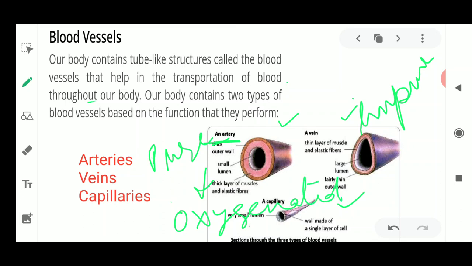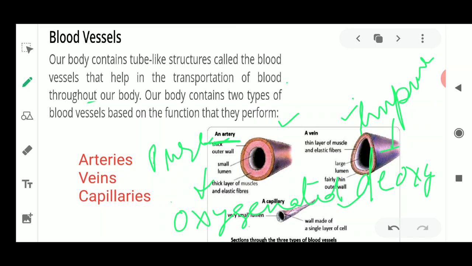Now what about impure blood? Impure blood is the blood which is deoxygenated. Now what is oxygenated and deoxygenated? Oxygenated is a long word formed by oxygen and another word. Oxygenated means the blood which contains oxygen in it, so it is pure blood. The blood which contains dissolved oxygen is known as pure blood, the blood carrying oxygen from the lungs to the organs of the body. This is the work of an artery.